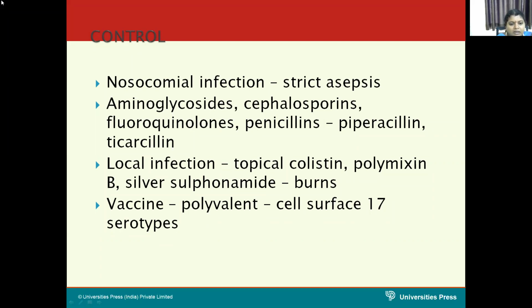If you see the treatment, many strains are multi-drug resistant, but some antibiotics can be used. There are cephalosporins, fluoroquinolones, penicillins, piperacillin, and ticarcillin. For local application, we use topical colistin or polymyxin B. In case of burns, we use silver sulfadiazine ointment. A vaccine is also available, a polyvalent vaccine, which contains 17 serotypes.